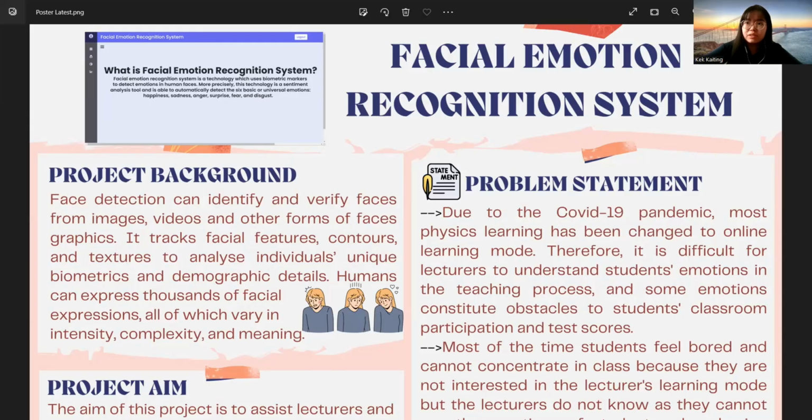My name is Kathy with matric number 271613 and my supervisor is Dr. Nor Adila Noti. The title of my project is Facial Emotions Recognition System.